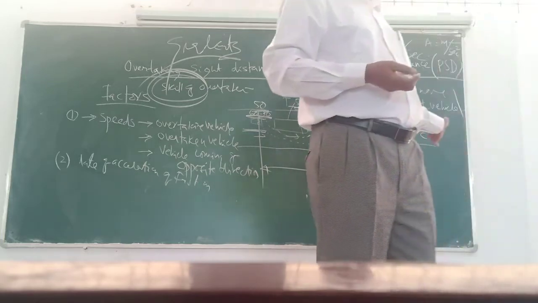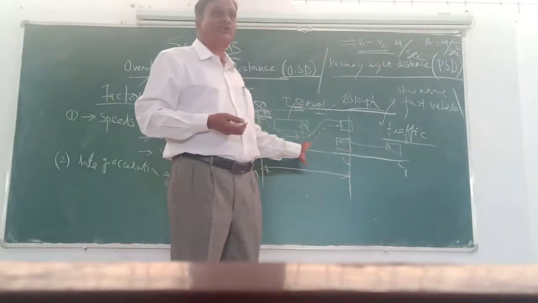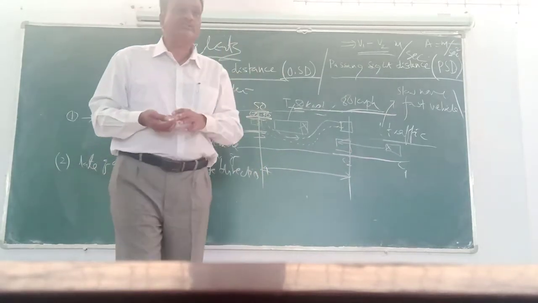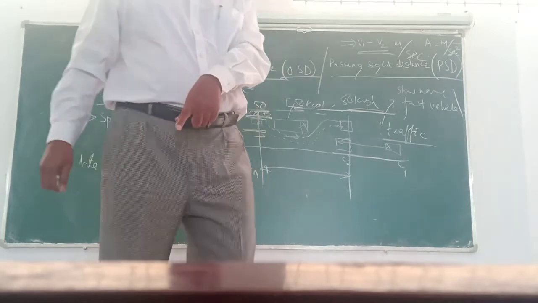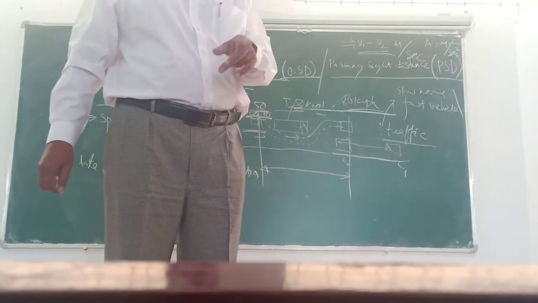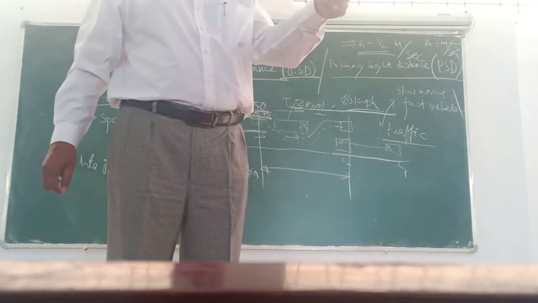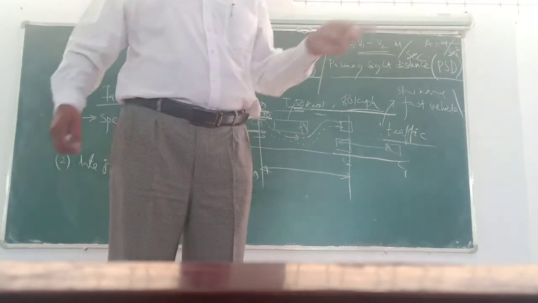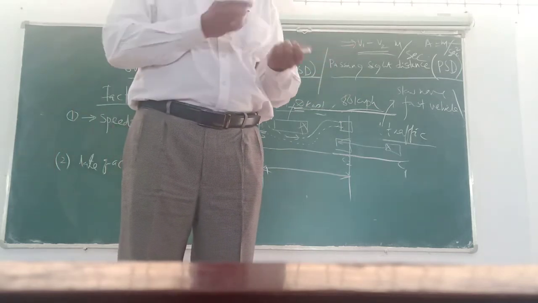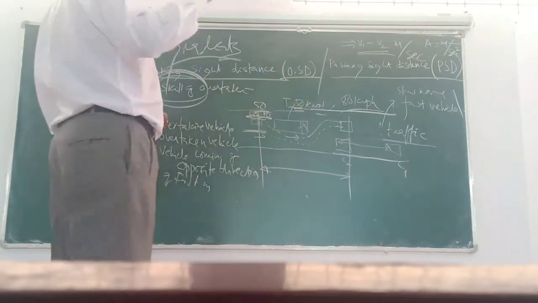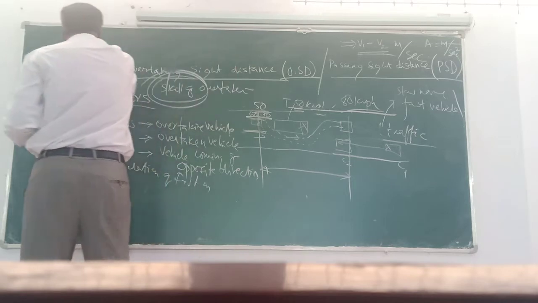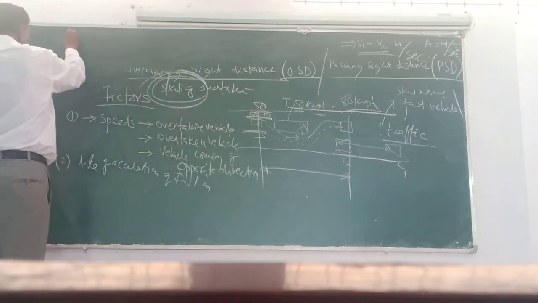So there are 5 factors which are responsible for analyzing the overtaking distance. Everything is there in the book. I am not going to give notes; I am only going to give you the definitions and analyze them. Finally you will get a formula, a very advanced formula, and you will come to know after that.